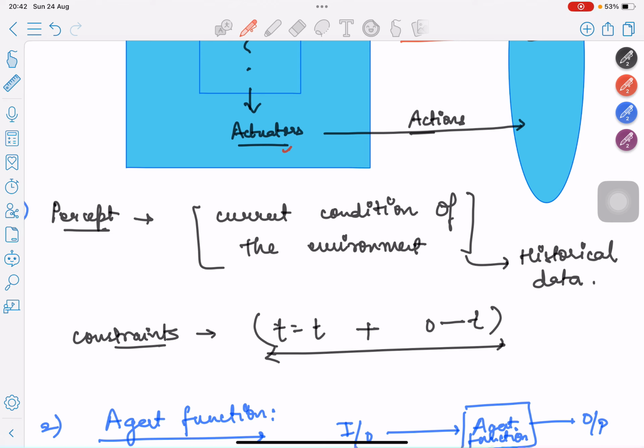The constraint here is that the agent can take the current condition and the past conditions from 0 to t, but it cannot take any condition that the agent hasn't seen in the past. So it cannot take the future condition into account while giving a particular action.